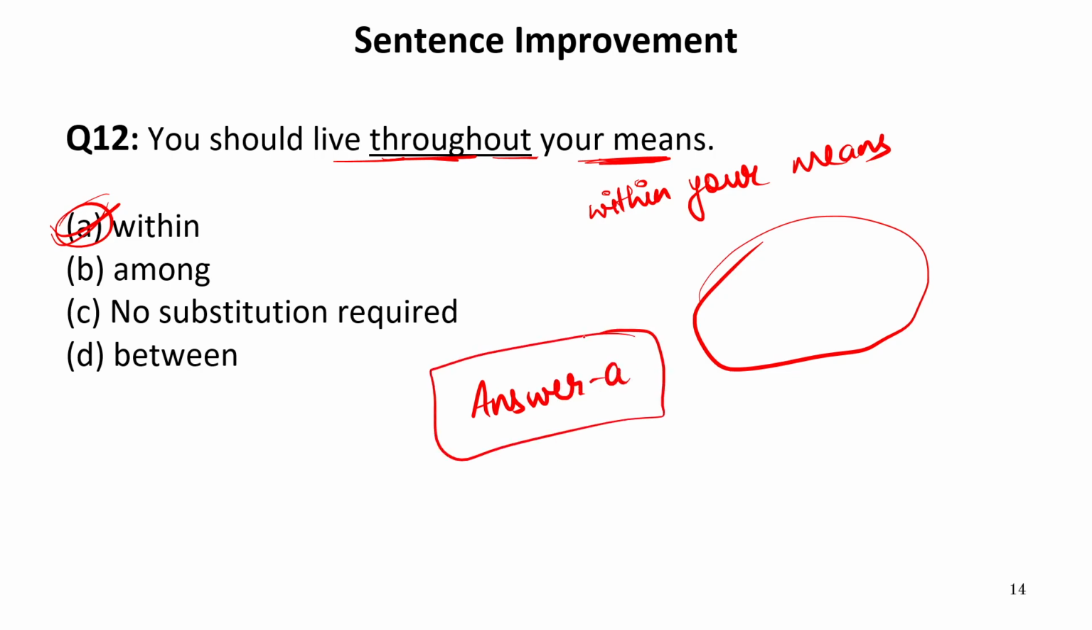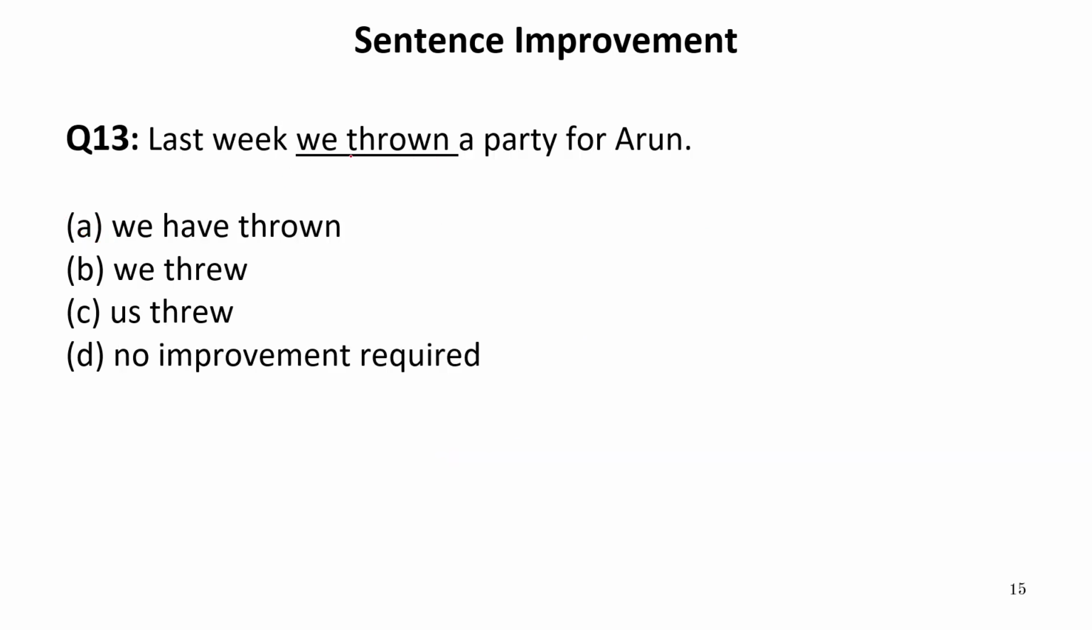Now let us move to the next one. Last week we thrown a party for Arun. Now we thrown is incorrect because thrown is a verb third form which we can only write after has or have. But here we have we, that is the subject, and a verb third form. This is an incorrect grammatical structure. So no improvement required cannot be the answer.